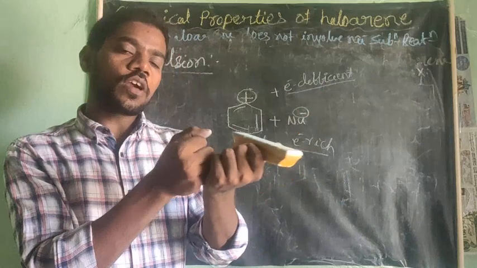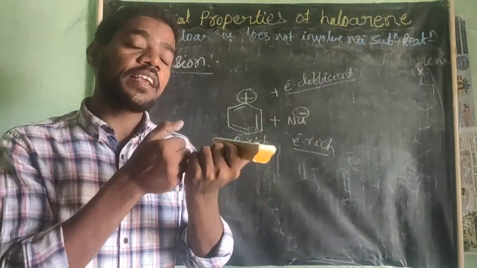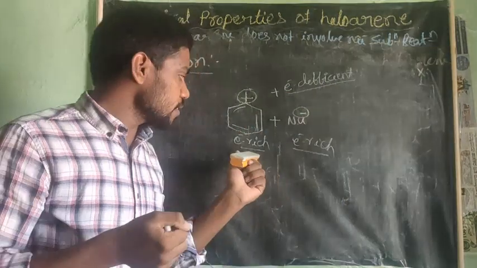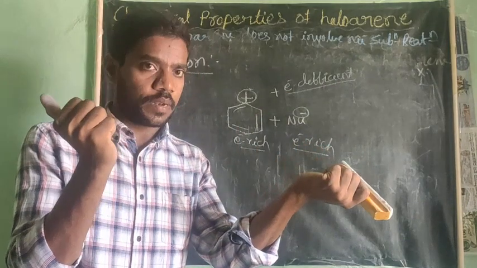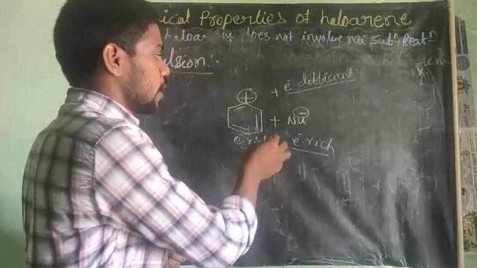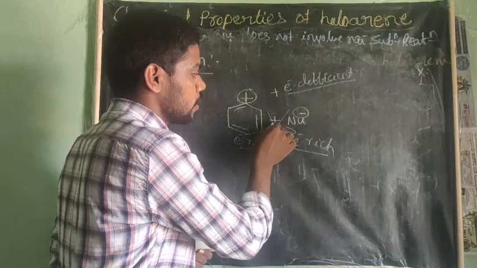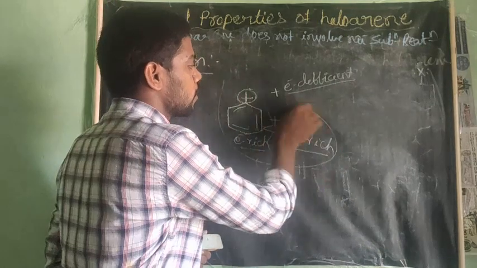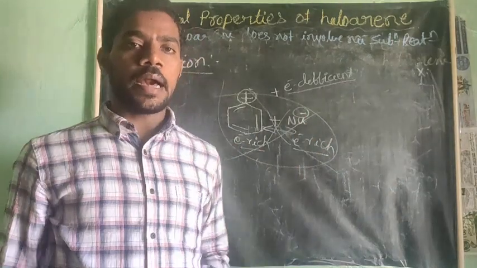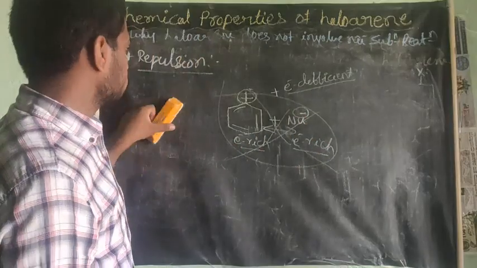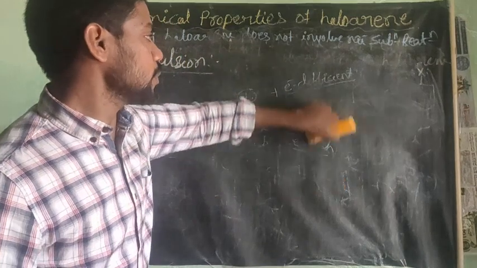Like charges repel each other. This is electron rich, and this is also electron rich. Therefore, they are going to repel, and repulsion takes place between these two. Therefore, the nucleophilic substitution reaction does not take place for haloarenes. Okay, these are the four ultimate reasons.